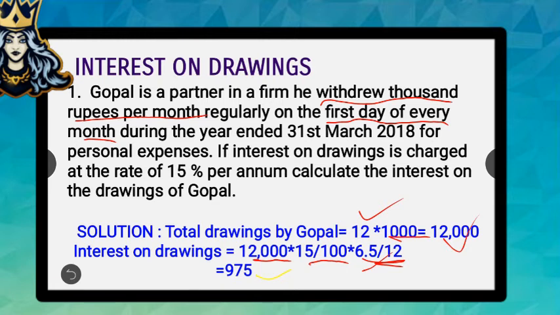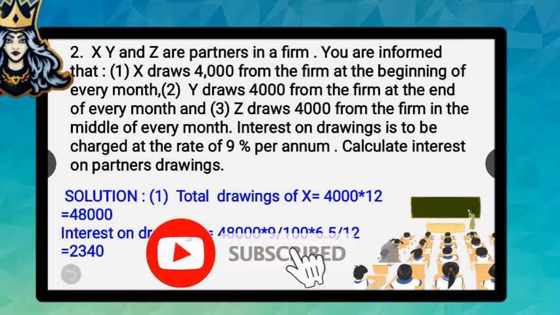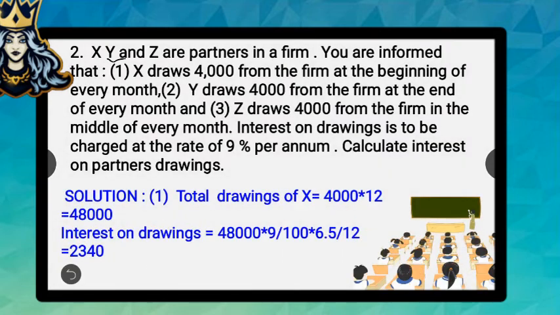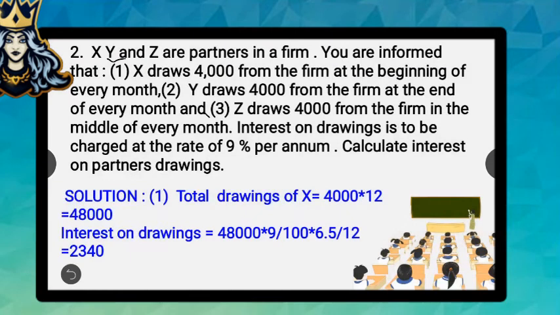I want you all to look into the question and the answer. So, the next question. 3 partners are there. X, Y and Z are partners in a firm. You are informed that X draws rupees 4,000 from the firm at the beginning of every month, Y draws rupees 4,000 from the firm at the end of every month, and Z draws rupees 4,000 from the firm in the middle of every month.